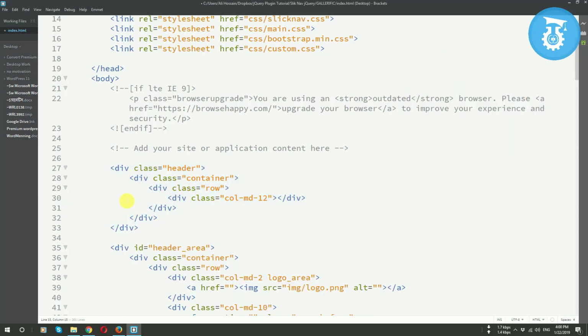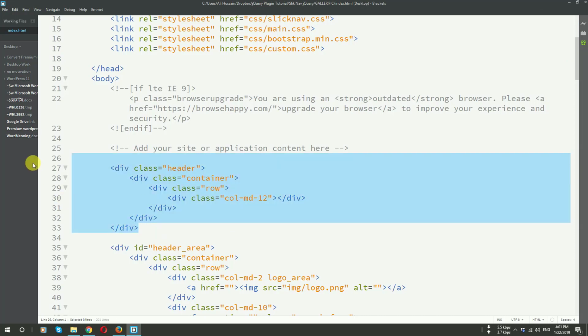If you do that, you will see that all the code is ready, and it can increase your coding speed. For that reason I suggest you to use Emmet and also Brackets. If you use Brackets, it can definitely increase your coding speed, and I think it will be helpful for you also. So I will remove this file from here.